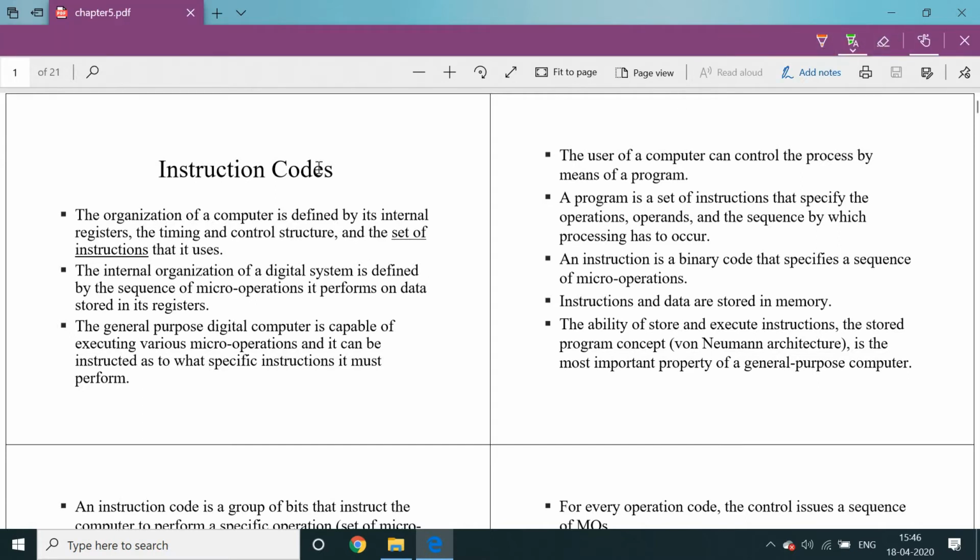The organization of a computer is defined by its internal registers. Internal registers means that inside the processor, inside the CPU, many registers are there. They have a much higher access speed compared to the memory. With the help of registers only, we transfer the data from input devices to memory, and from memory to output devices.